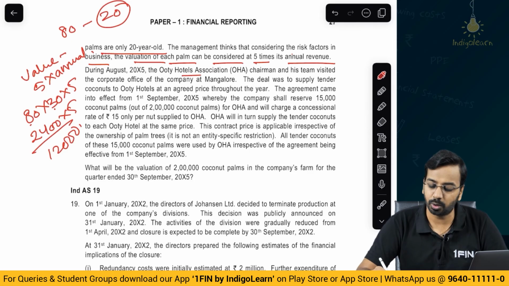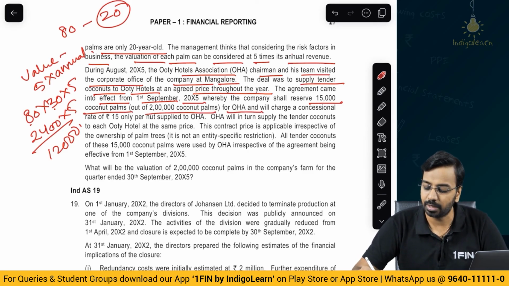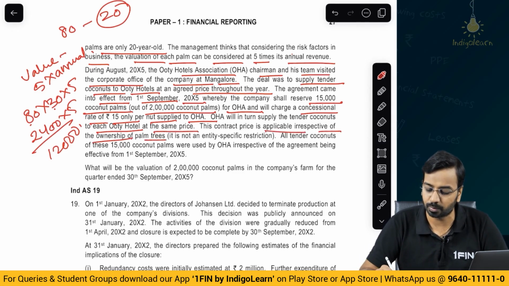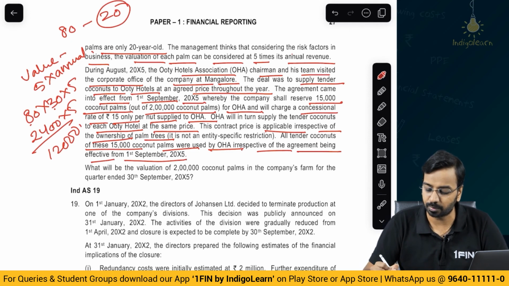During August of year 5, Ooty Hotel Association chairman and his team visited the corporate office of the company at Mangalore. The deal was to supply tender coconuts to Ooty hotels at an agreed price throughout the year. The agreement came into effect from 1st of September of year 5, whereby the company shall reserve 15,000 coconut palms out of 2 lakh coconut palms for OHA and will charge a concessional rate of 15 only per nut supplied to OHA. OHA will in turn supply the tender coconuts to each Ooty hotel at the same price. This contract price is applicable irrespective of the ownership of the palm trees. All tender coconuts of these 15,000 coconut palms were used by OHA irrespective of the agreement being effective from 1st of September of year 5.